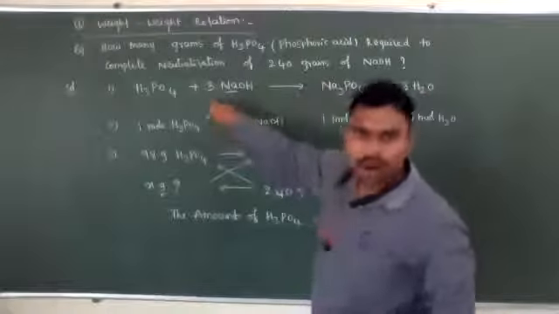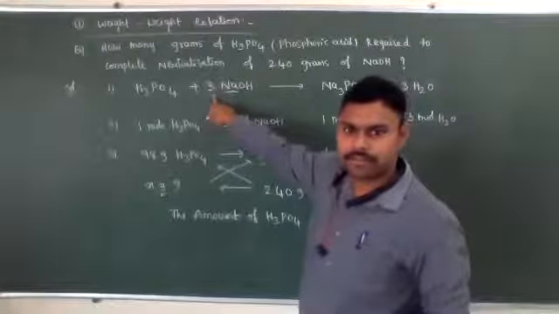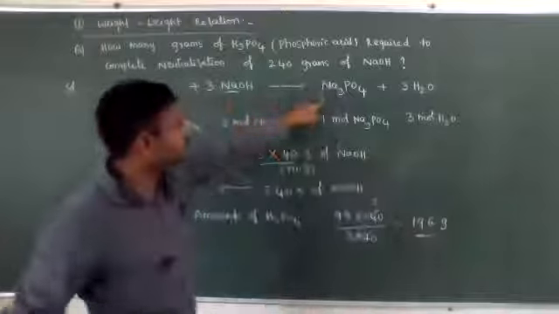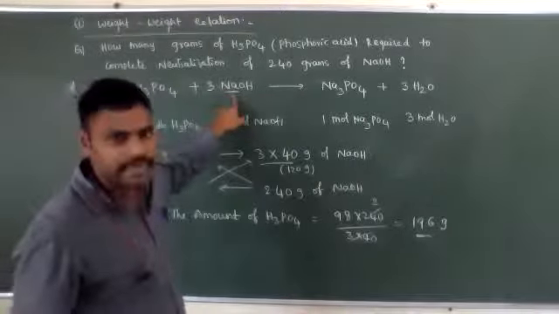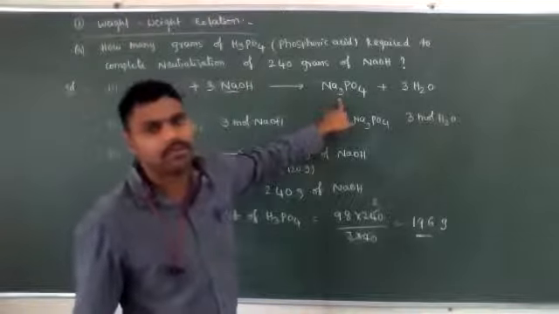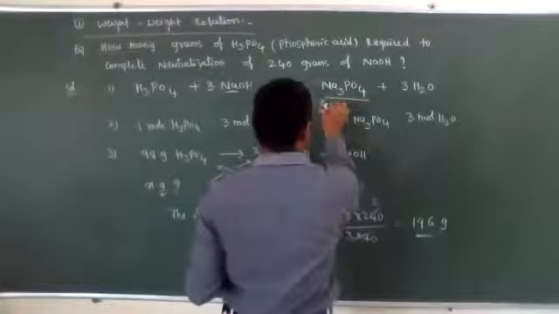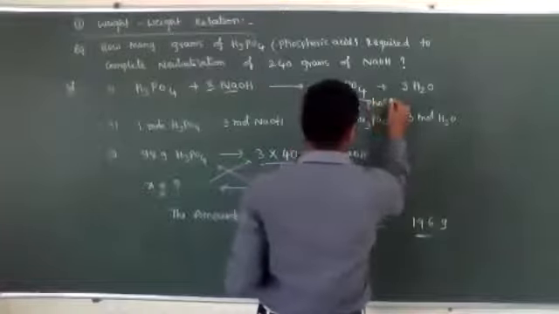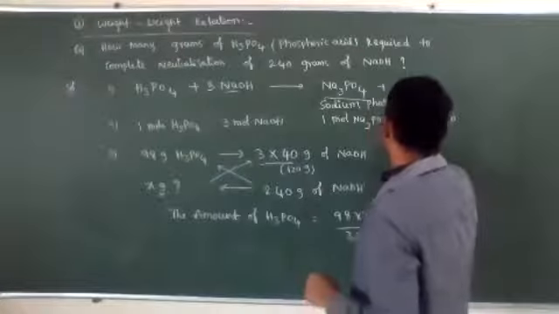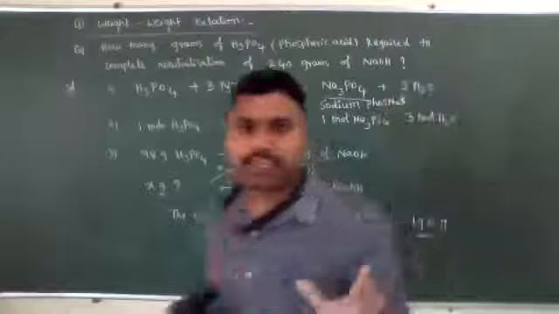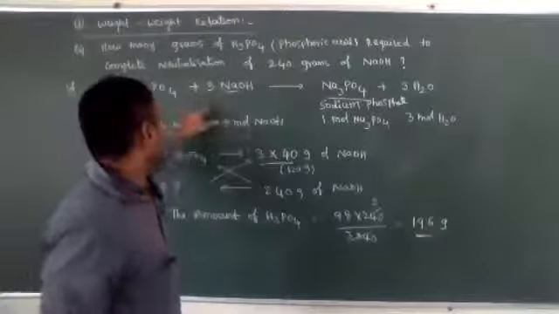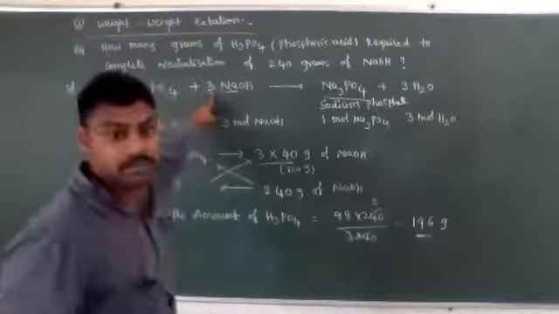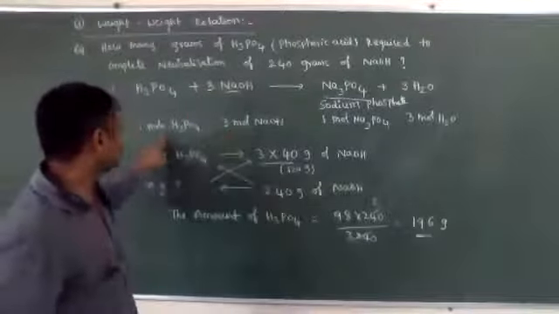3 moles. How many molecules of NaOH were used, ma? Afjal. 3 molecules or 3 moles of NaOH. See, in the balanced chemical equation, H3PO4 completely reacts with NaOH and forms Na3PO4, the main product, sodium phosphate. That's why I am saying that for reactants and products we need some idea. According to that, here 3 sodium atoms are present. That's why 3 moles of NaOH are written. Now NaOH is 3 moles, and 1 mole is H3PO4.